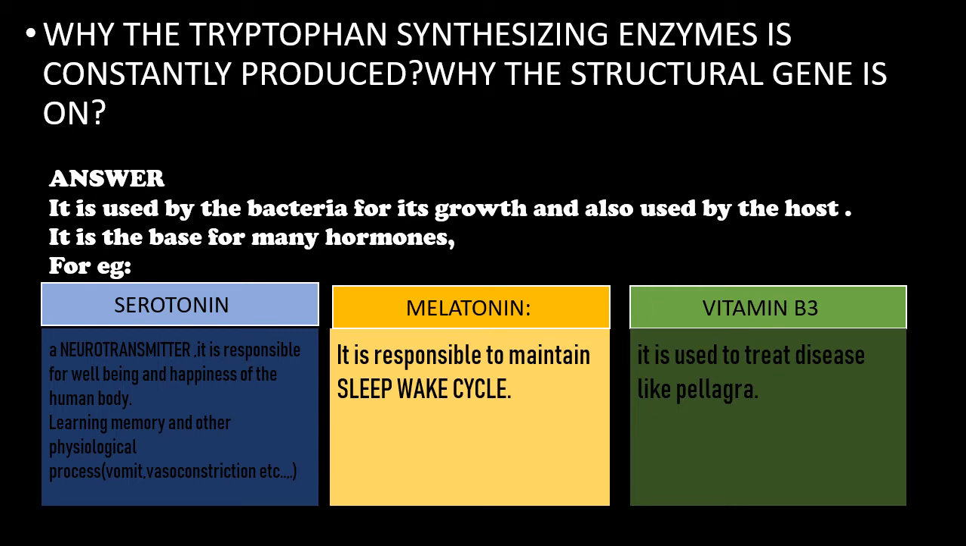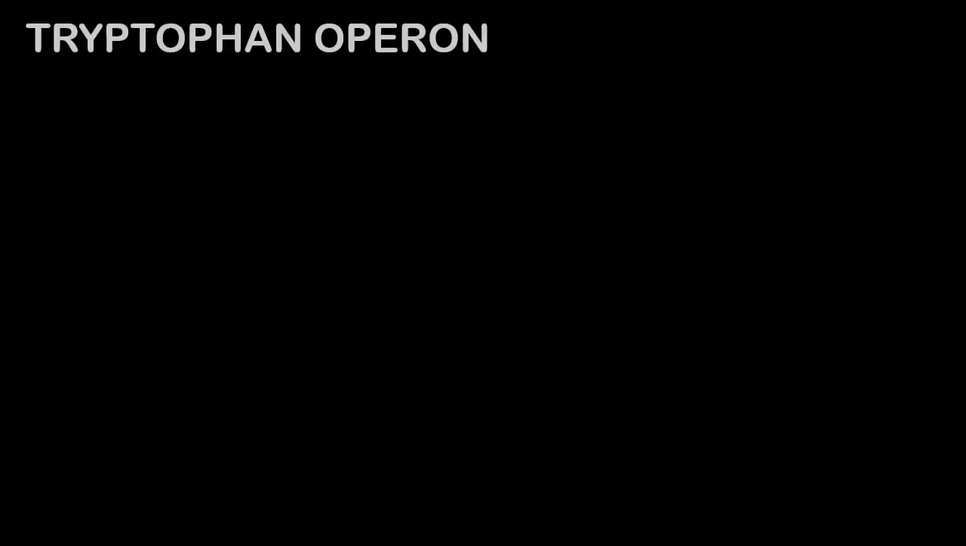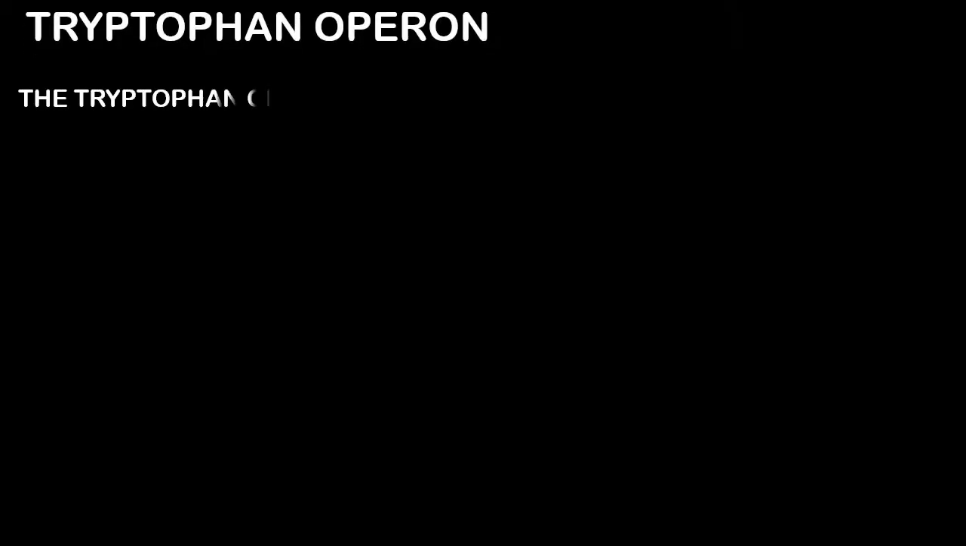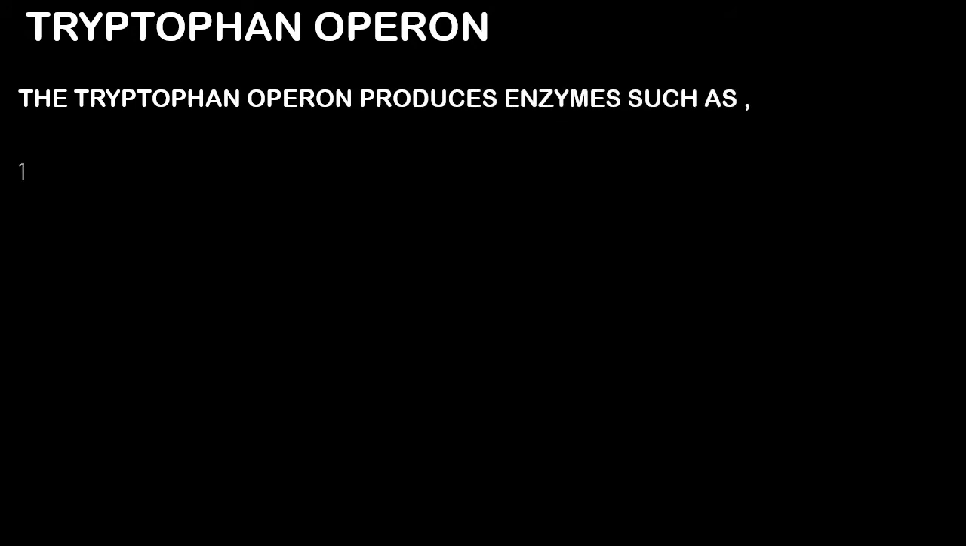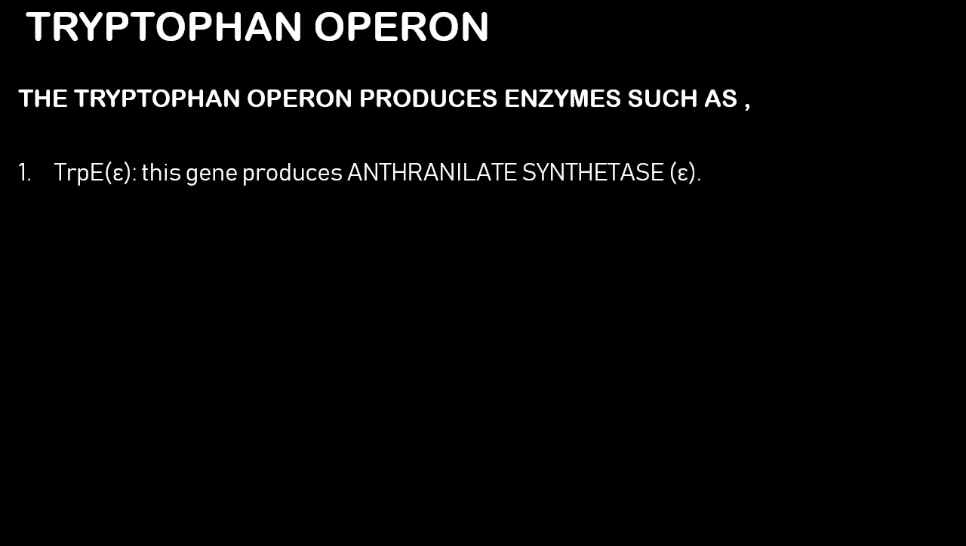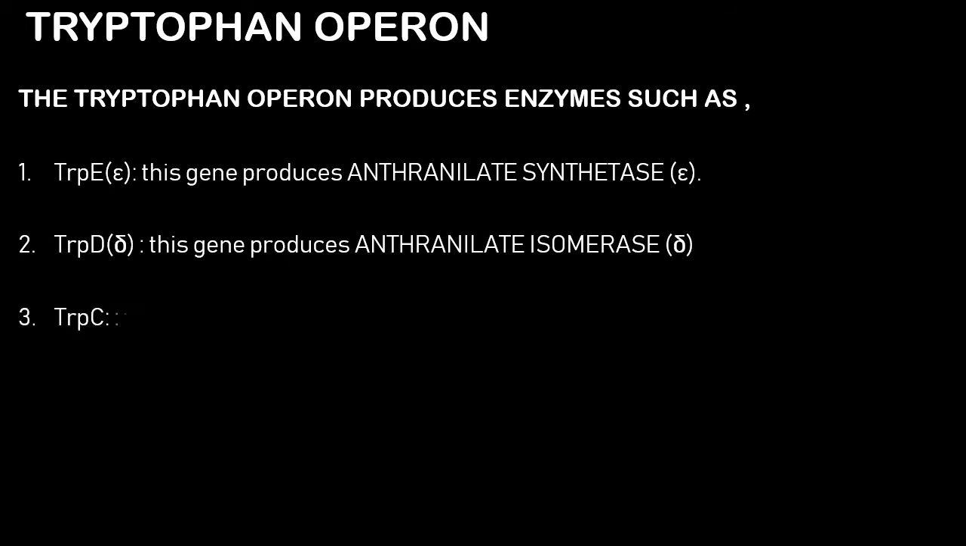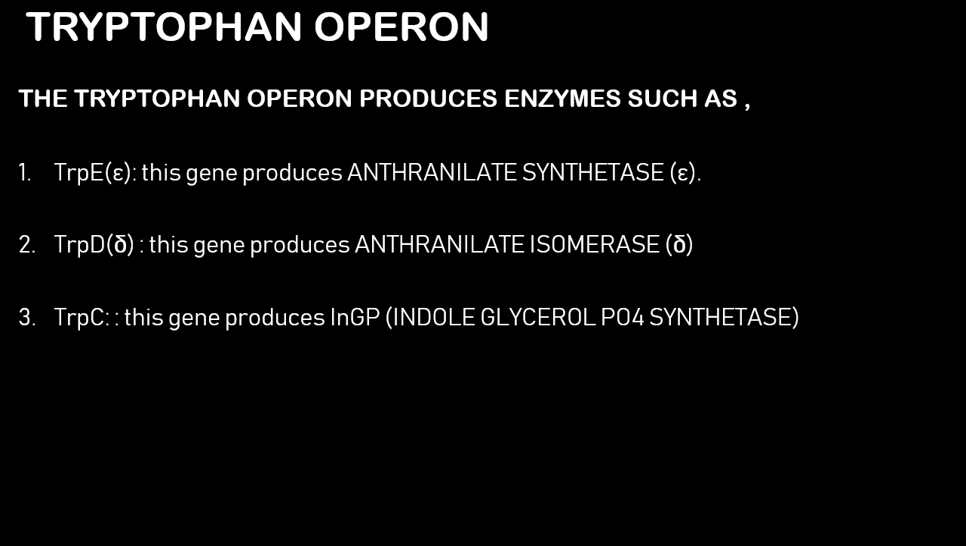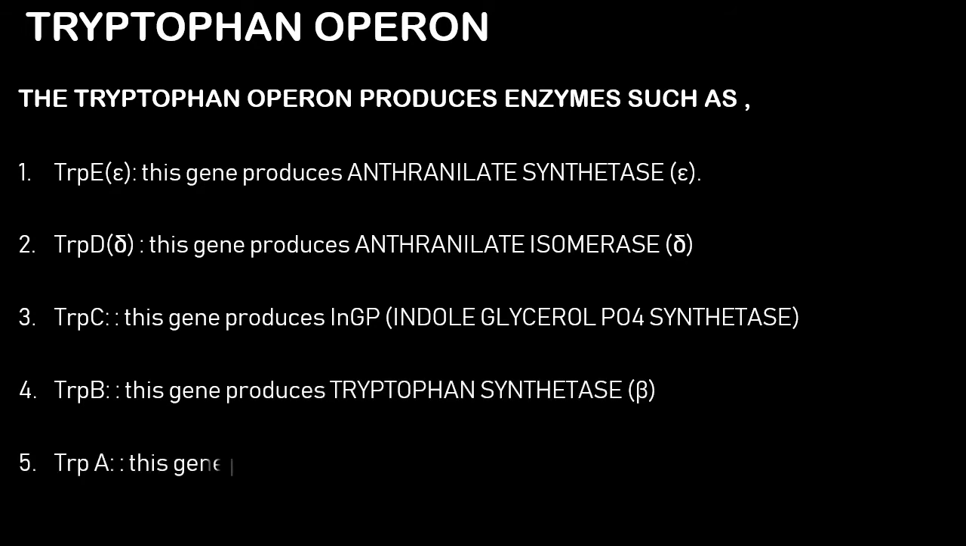Now we can see about the Trp operon structural genes. What are all the enzymes produced by the structural genes? First is Trp E. It produces anthranilate synthetase. It is called epsilon. The enzyme produced by Trp E is anthranilate synthetase. And Trp D produces anthranilate isomerase, that is delta. And Trp C produces IGPS, that is indole glycerol phosphate synthetase. It is an enzyme. And Trp B produces tryptophan synthetase beta, and Trp A produces tryptophan synthetase alpha.